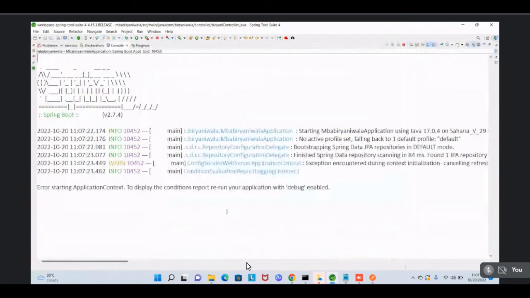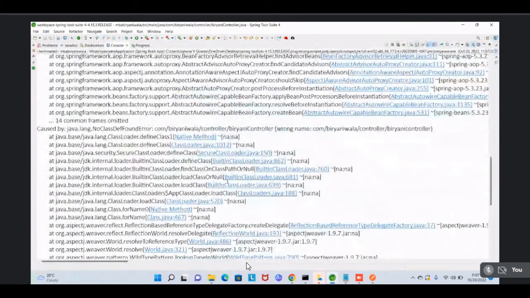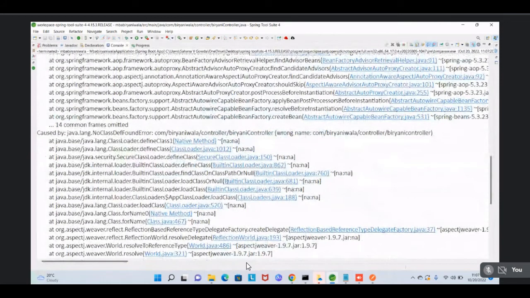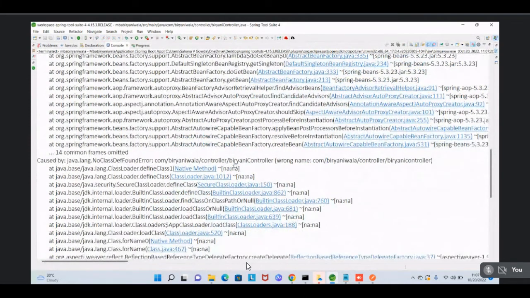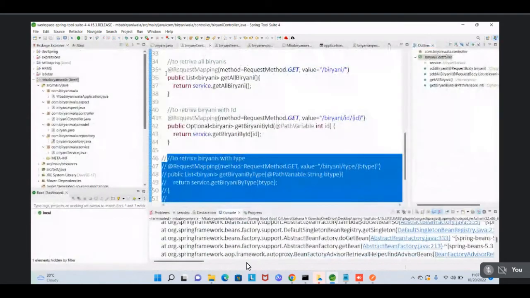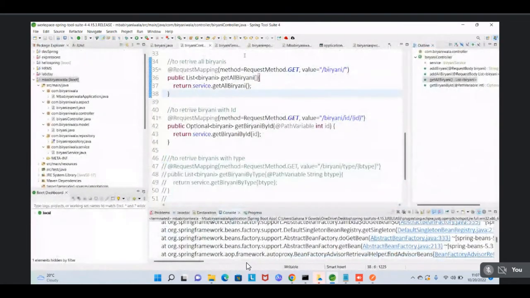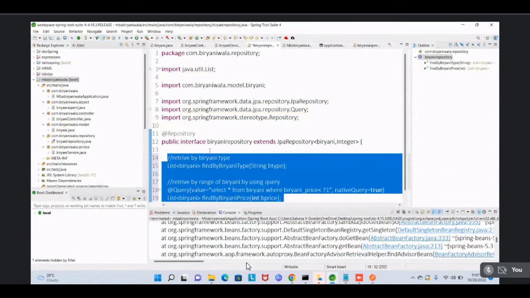Relaunch the application. Let's see what will happen. Okay. No class definition found error. What is the error? Okay. So we are getting the error in the controller only, no? Okay, we can do one thing. Open the console and open the repository. Click Ctrl Z. Save.